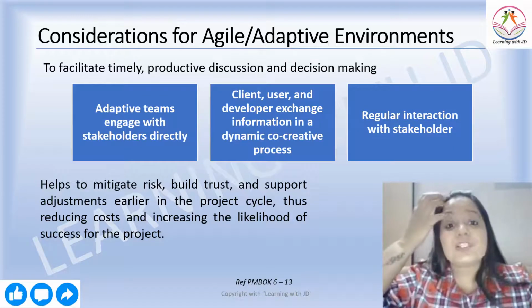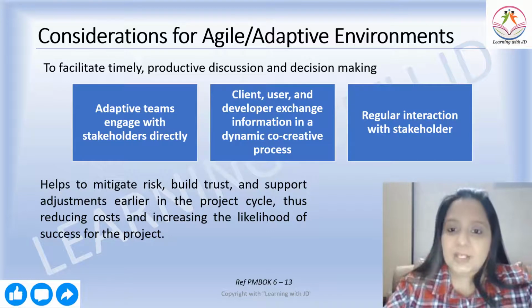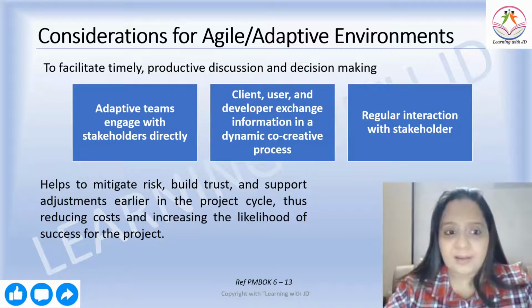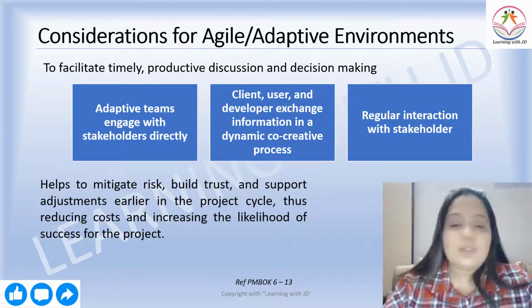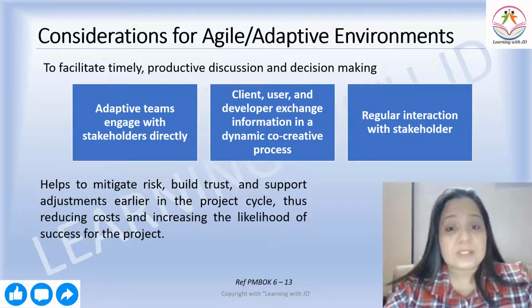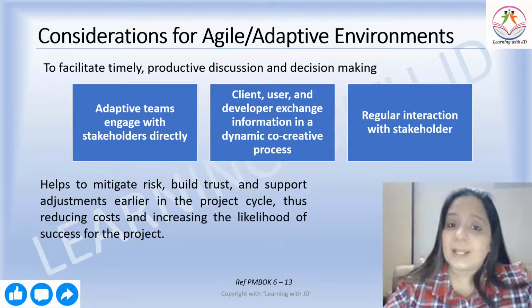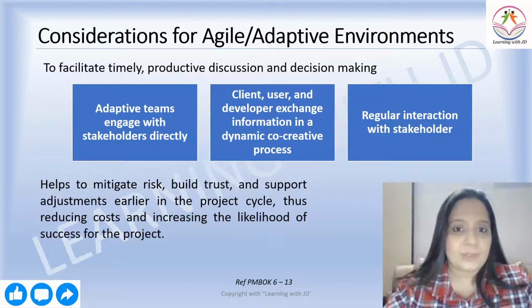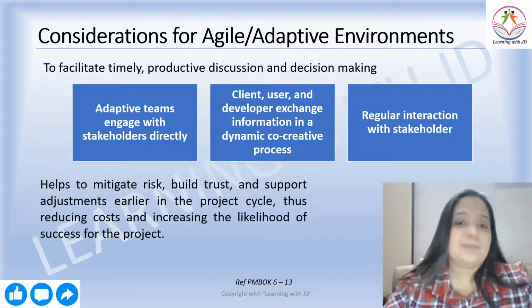Then consideration for agile and adaptive environment to facilitate timely, productive discussion and decision making. So three important things that you will again make sure of here from an adaptive environment perspective are: adaptive teams engage with stakeholders directly. They will not wait for the lead to come and then talk to the stakeholder. They will not wait for the project manager to come and then talk to the stakeholder. The adaptive team will be very engaging with the stakeholder at every point of time. The client, the user, and the developer exchange information in a dynamic, co-creative process.